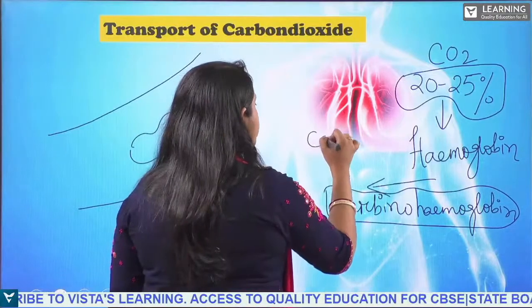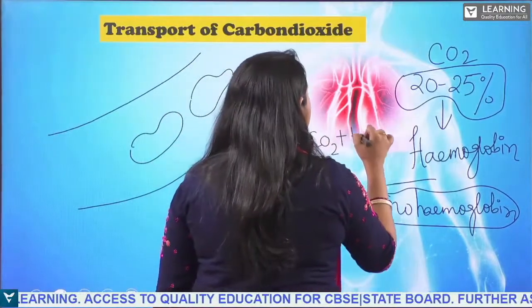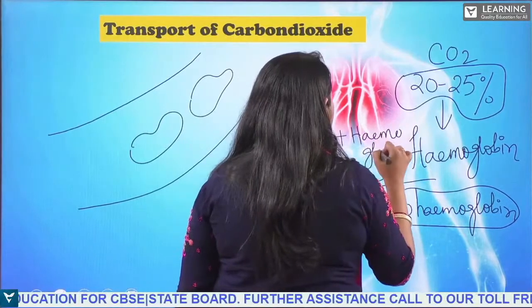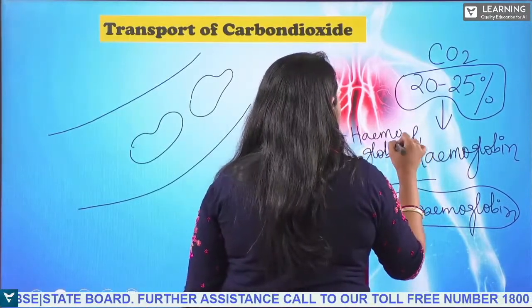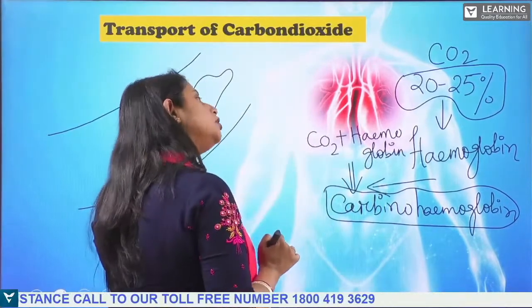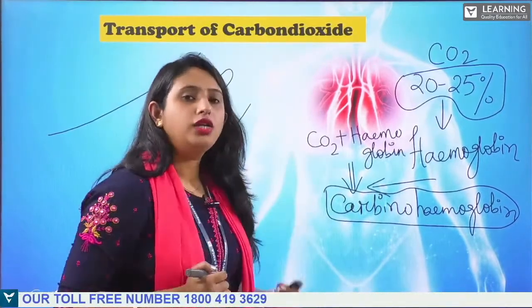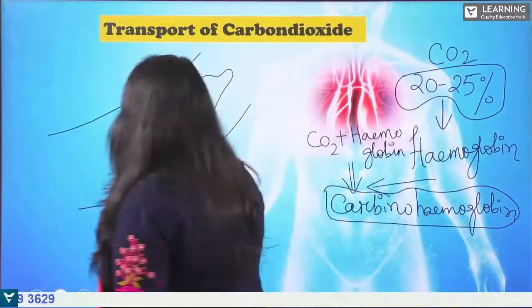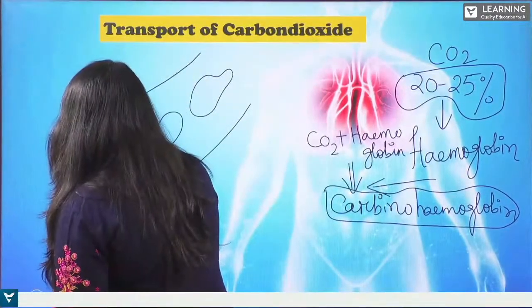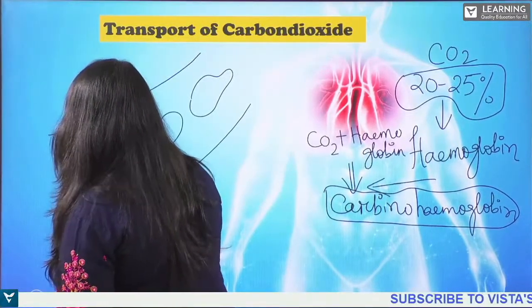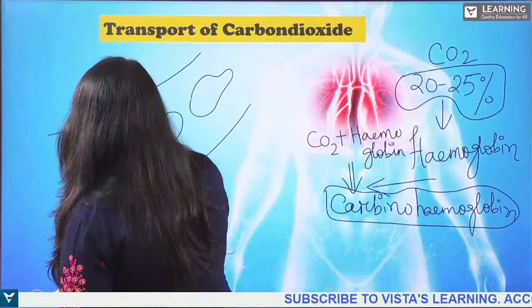Carbon dioxide plus hemoglobin is called carbaminohemoglobin. So when carbon dioxide binds with hemoglobin, we call it carbaminohemoglobin. Here the hemoglobin molecules are present, with globin chains.